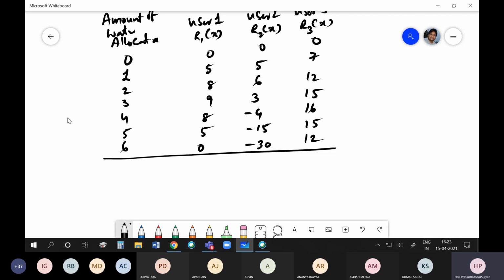Especially if you are giving water to a crop, and especially if the groundwater table is very high. Let us say I have a canal here, and I am giving water to the nearby fields. Suppose this is my groundwater table and this is my ground surface. We know that when we grow crops, I will exaggerate this.